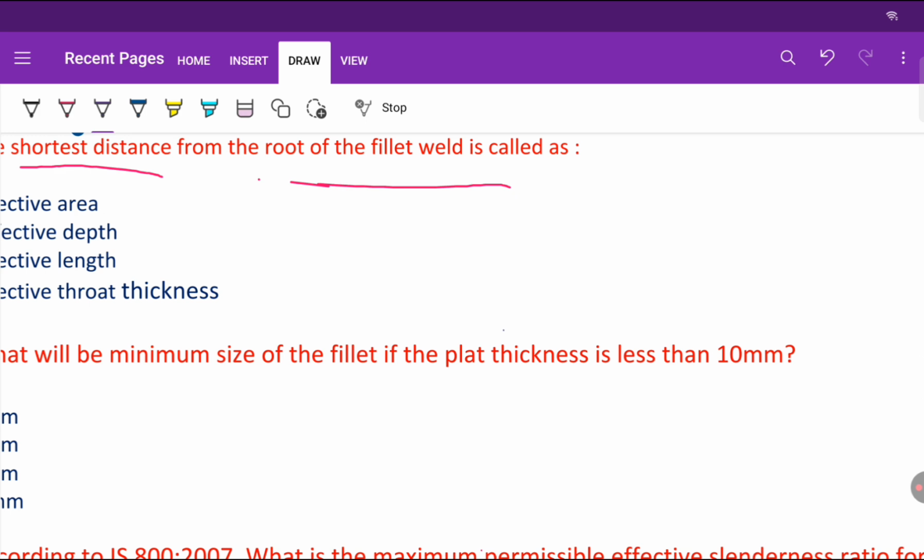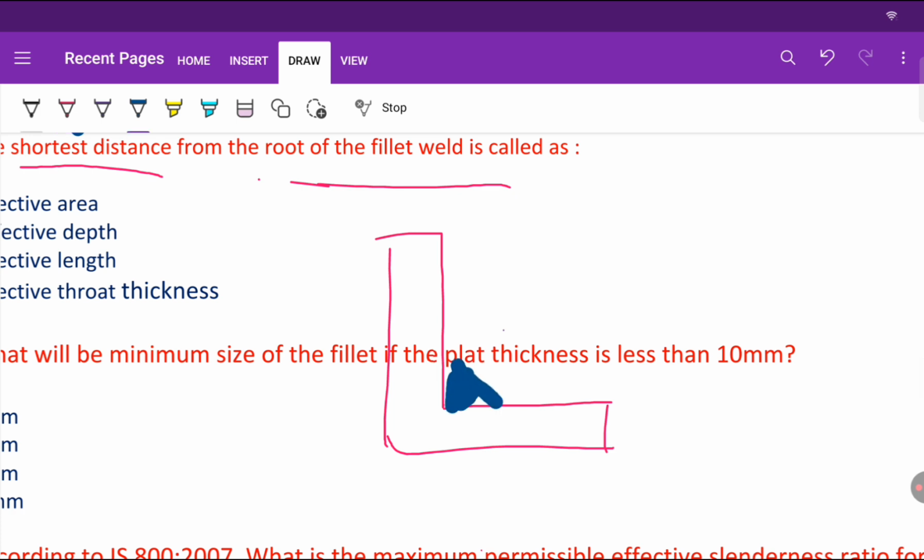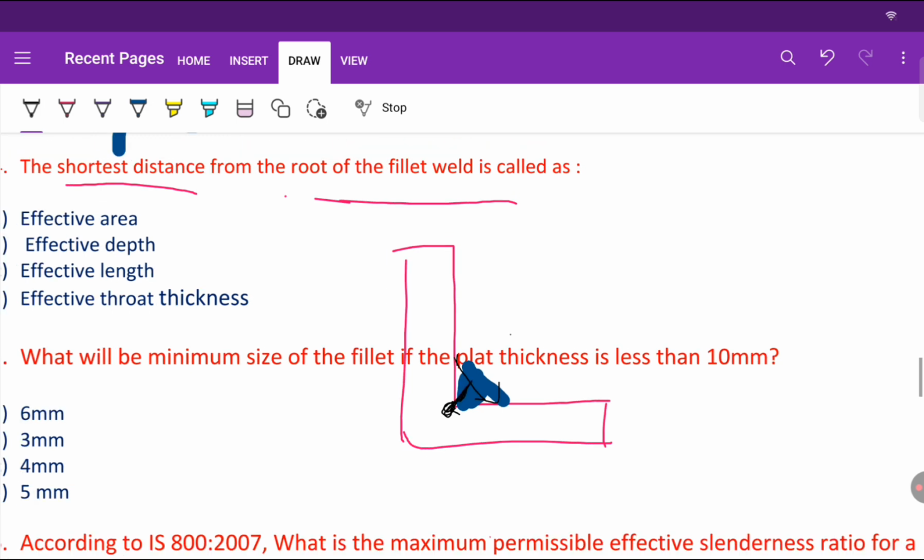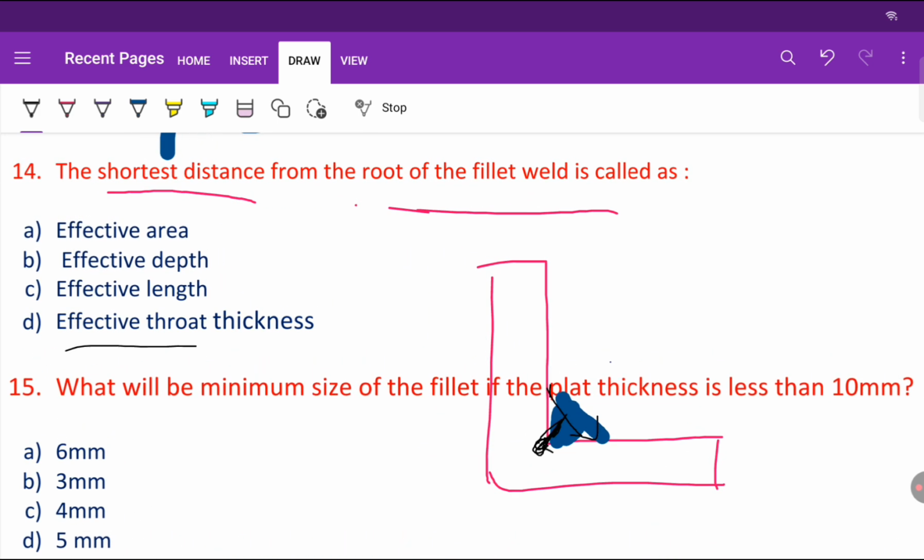Suppose this is an L section, and we have done a fillet weld here. This is the hypotenuse, and this is the root of the fillet weld. It will be the shortest distance, right? So the shortest distance from the root of the fillet weld to the hypotenuse is called the effective throat thickness.